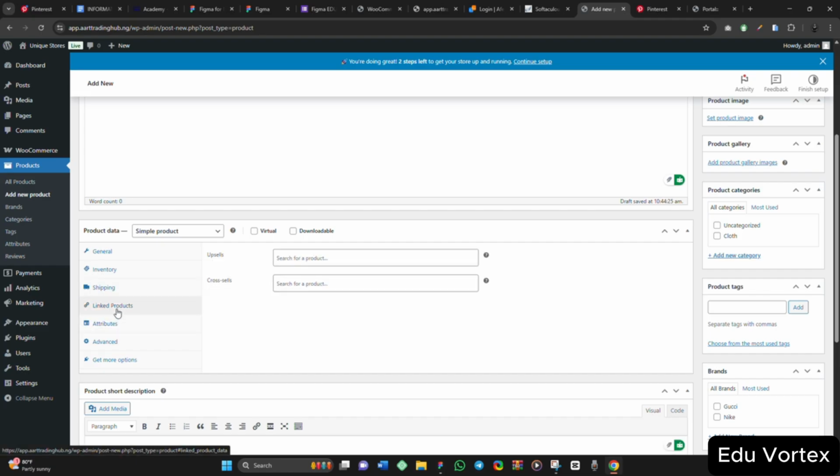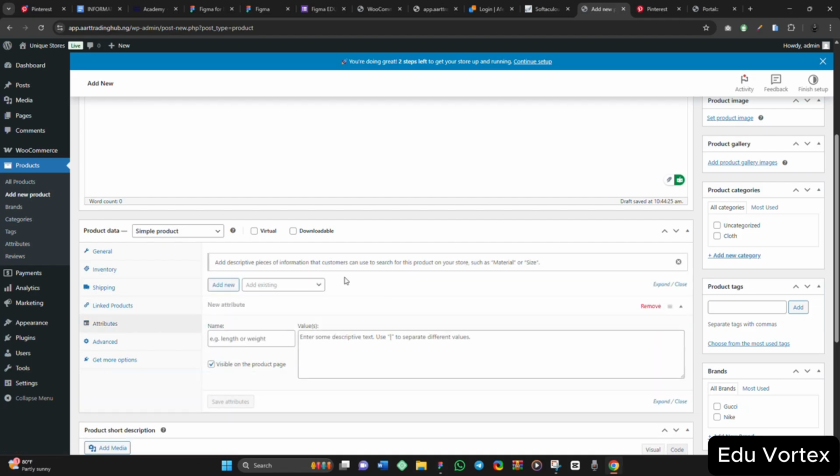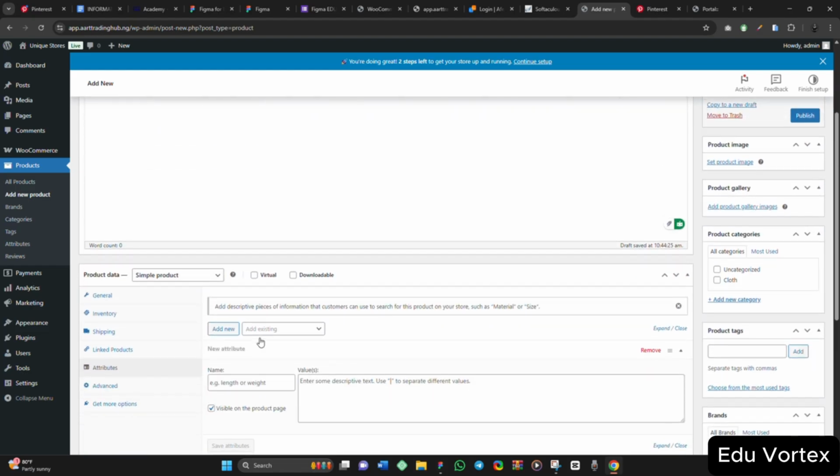So the linked products, let's check. Let me say clothes one, I want to link it to clothes one. Now the attributes here. For the attributes, let me see, add a description, add existing. There is none yet, so I will just do size again.